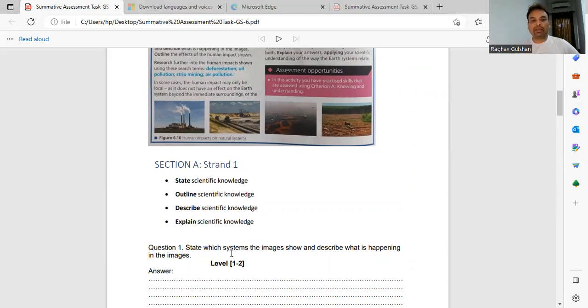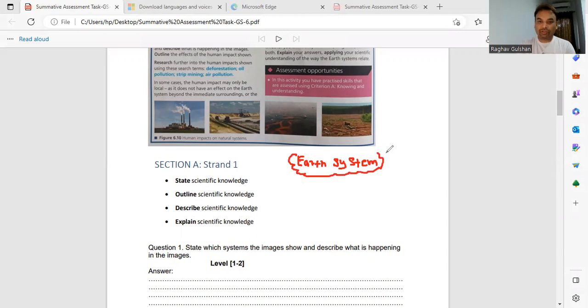Likewise, Earth is a complex system, and there are 4 main components in the Earth system. What are the 4 components? Let me use my pen so that I can write. The 4 components of the Earth system, right? Earth as a system. Our Earth is also a system like the solar system. And in the Earth system, we have 4 components. So what are the 4 components of the Earth system?